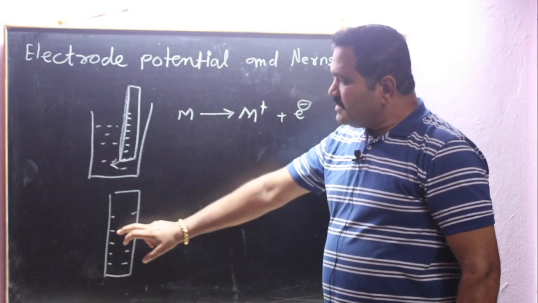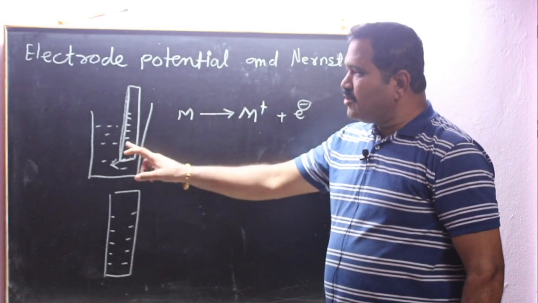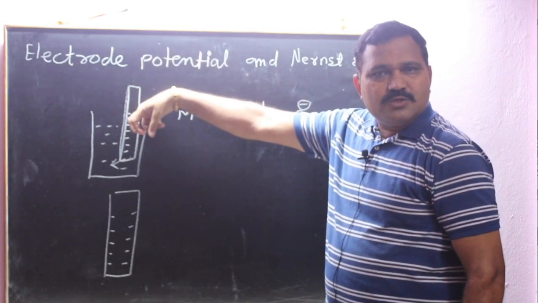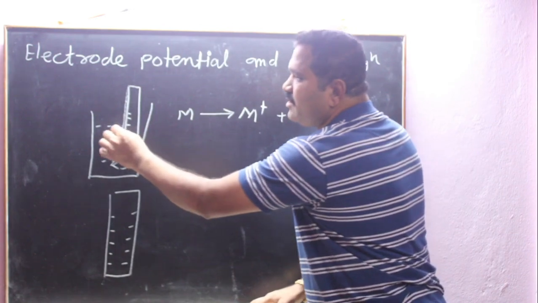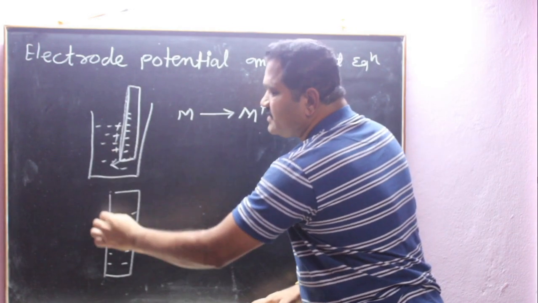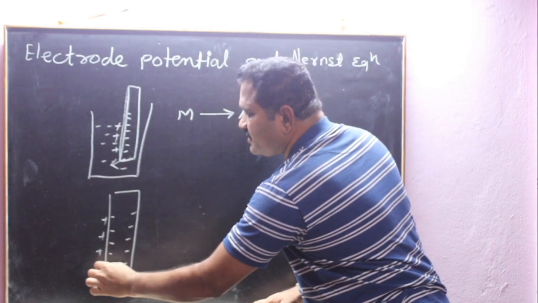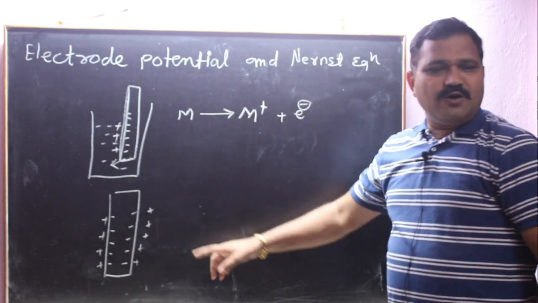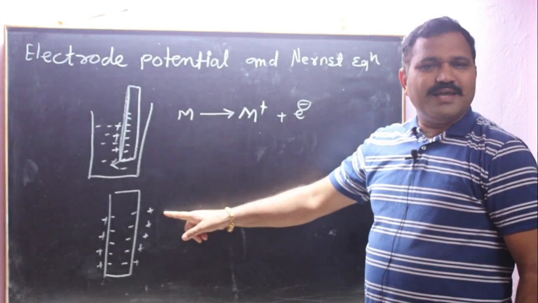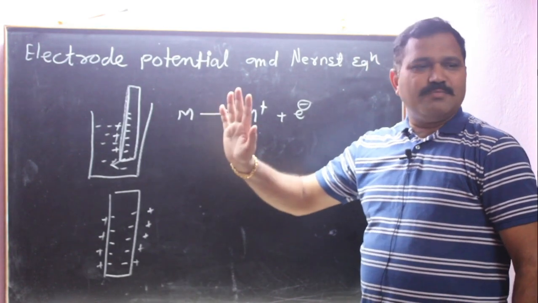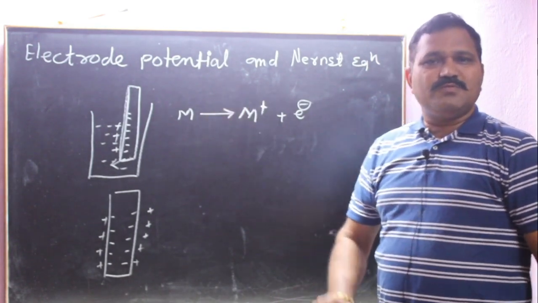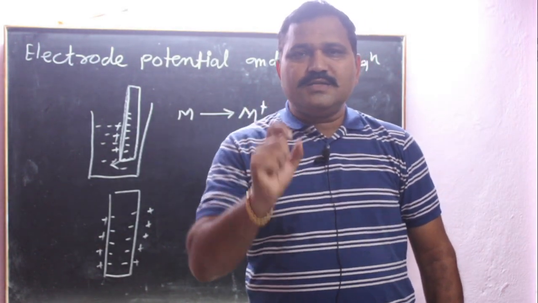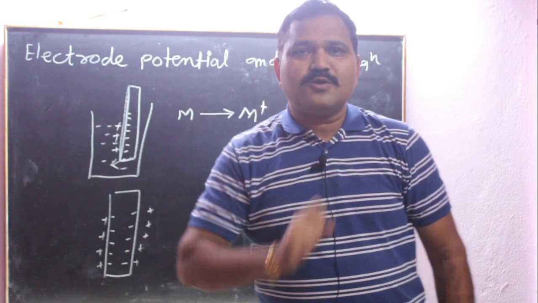Now these electrons are on that electrode, it is negatively charged and it is dipped in solution, due to which positively charged ions gather around it, and there is a formation of an electrical double layer, and this electrical double layer is responsible for production of potential, or it is responsible for electrode potential.